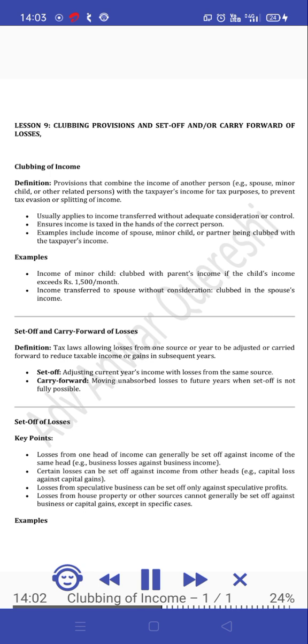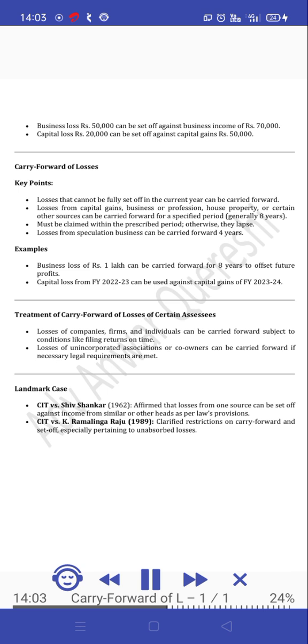Losses from house property or other sources cannot generally be set off against business or capital gains, except in specific cases. Examples: business loss of 50,000 rupees can be set off against business income of Rs. 70,000. Capital loss of 20,000 rupees can be set off against capital gains of Rs. 50,000.